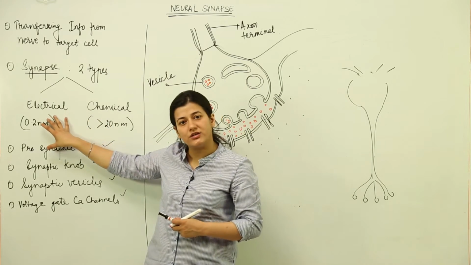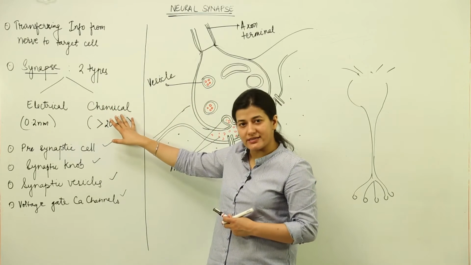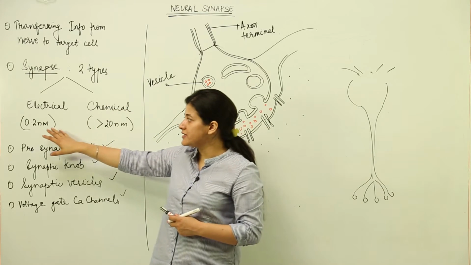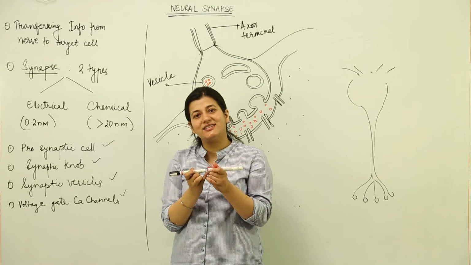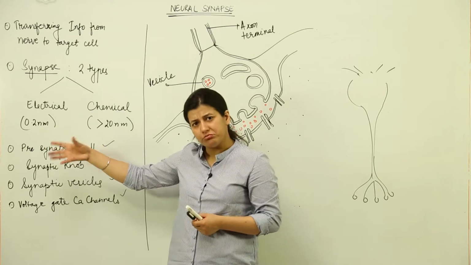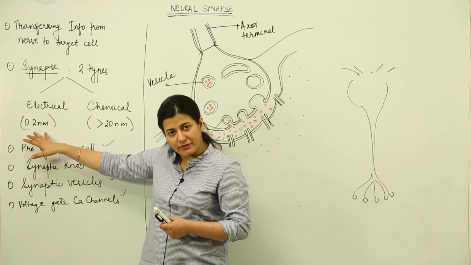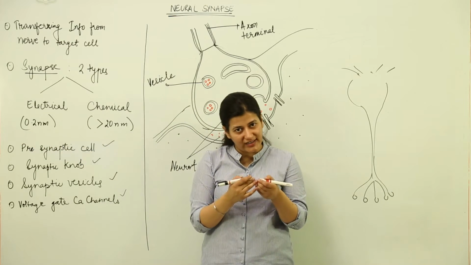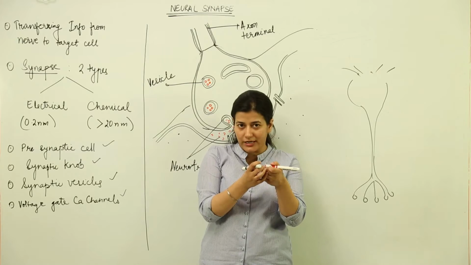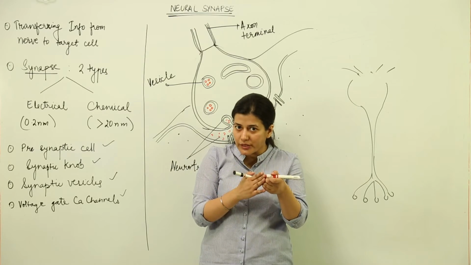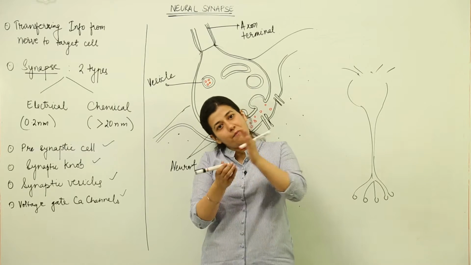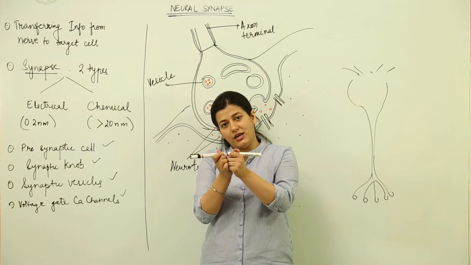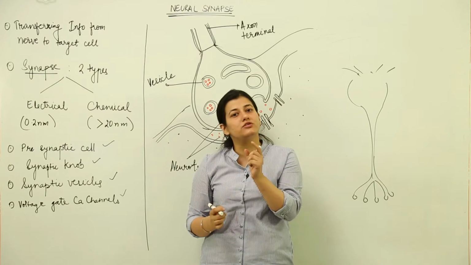Now there are two types of gaps which are present. First one is the electrical synapse and the other one is the chemical synapse. Now the electrical synapse is one where the gap is so small, lesser than 0.2 nanometer. The gap happens to be so small that the voltage that has come over here, the potential difference, or the wave of depolarization I must say, is easily passed on to the next without any contact, because the gap is so small.